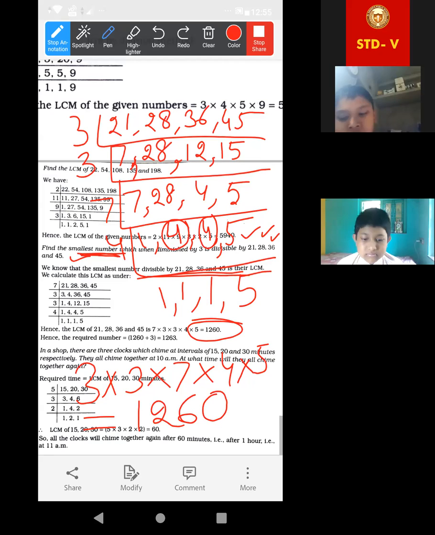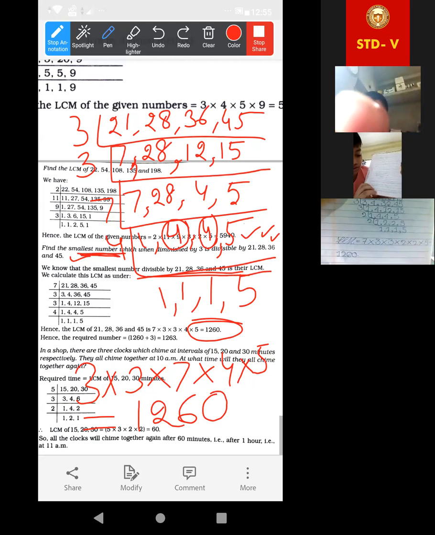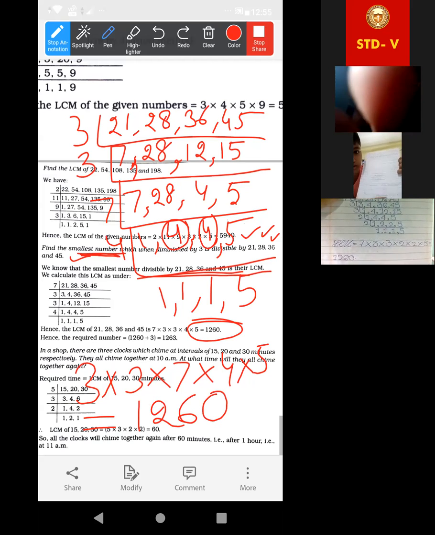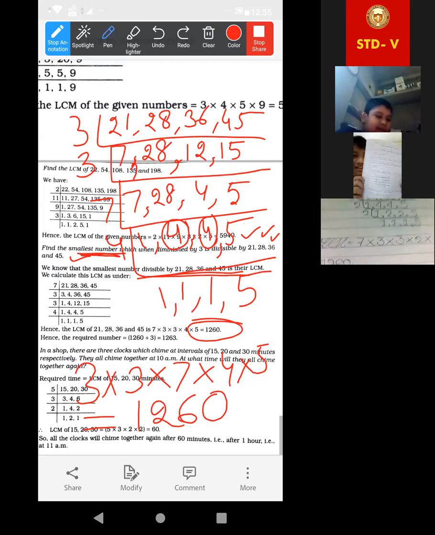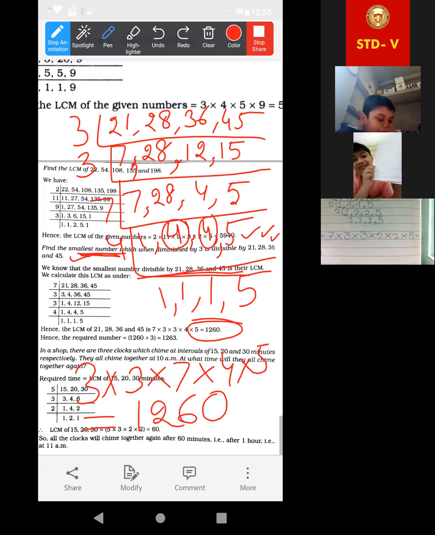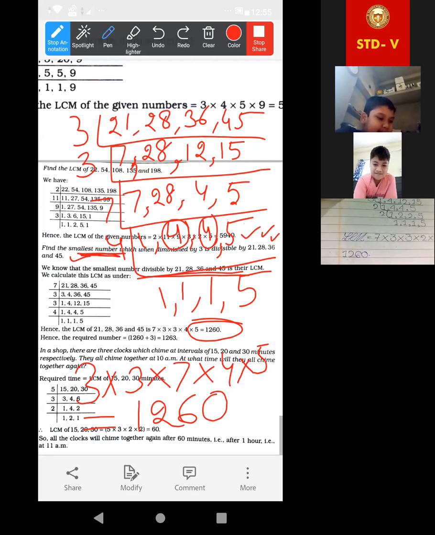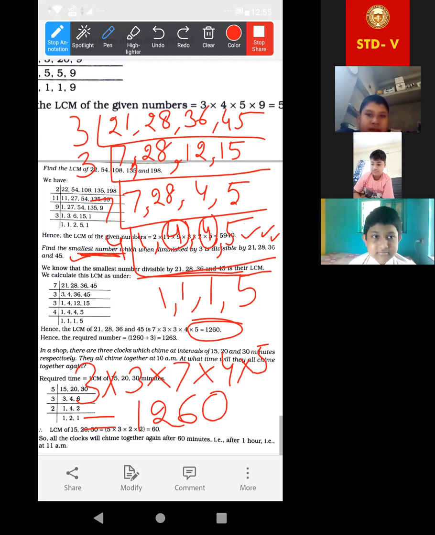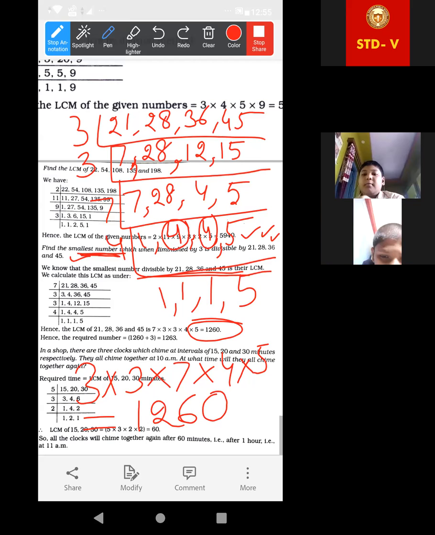Yes, ma'am, you can show it. Yes, good. Okay. I have also seen Divyanka's copy. Kazi, ma'am, yes, same.